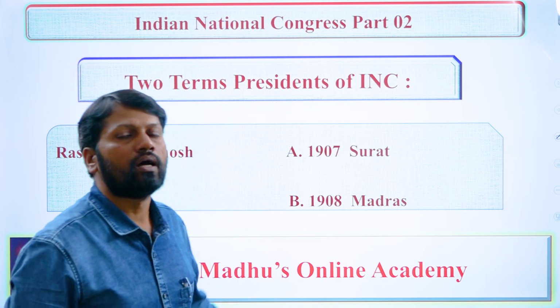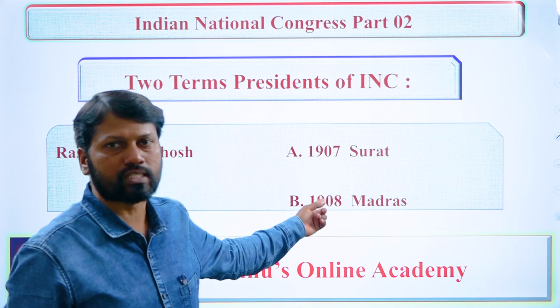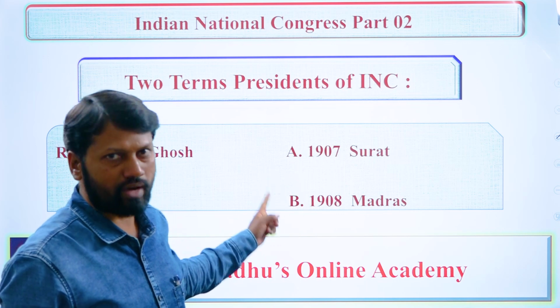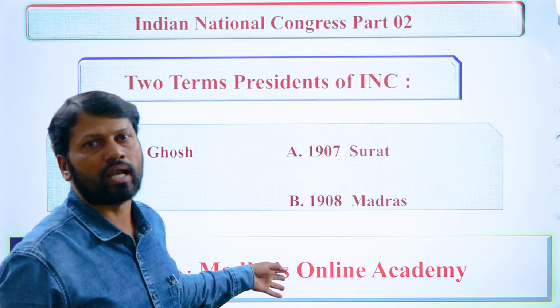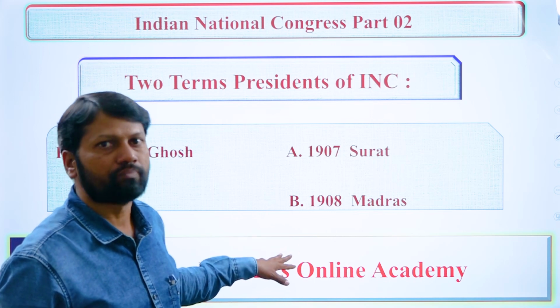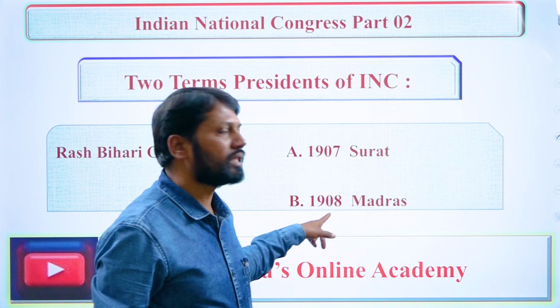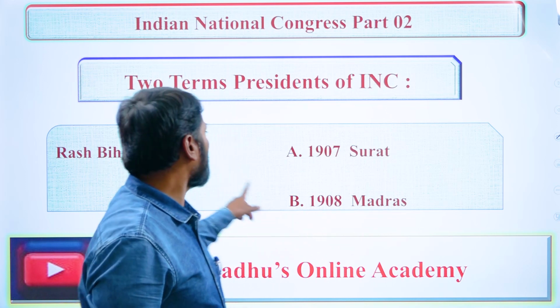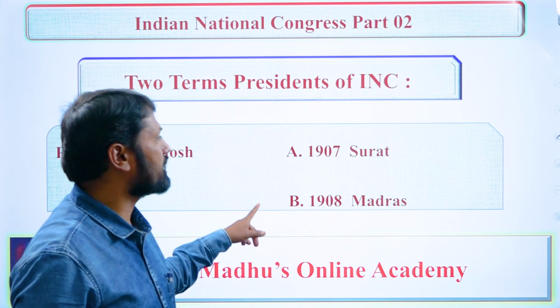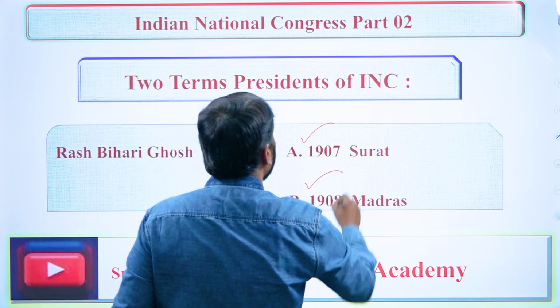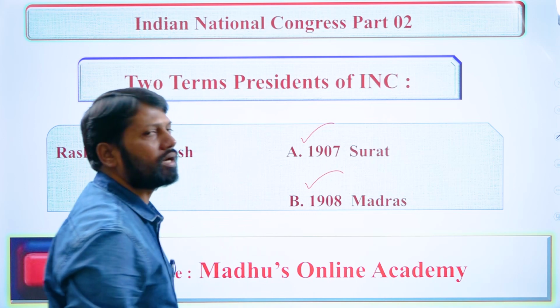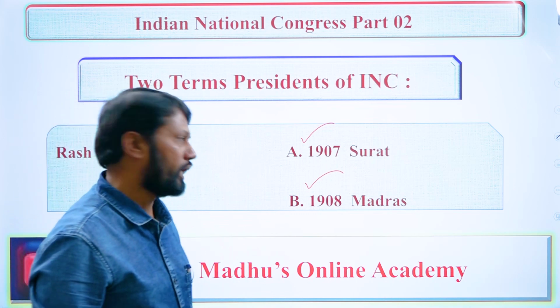The first was at the Surat session, held in the year 1907, and the second was the following session, held in the following year, at Madras in 1908. So Rasbihari Ghosh served as the president of INC in 1907 as well as 1908. The sessions were held at Surat and Madras respectively.